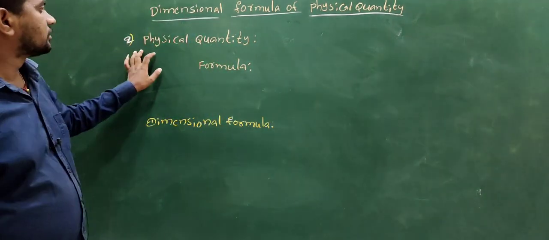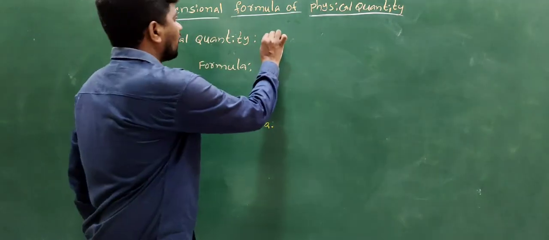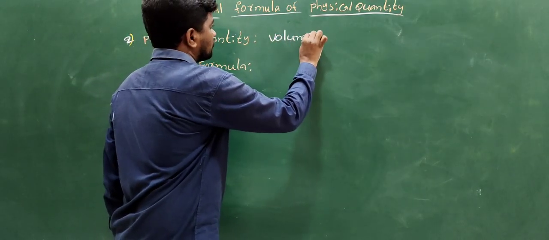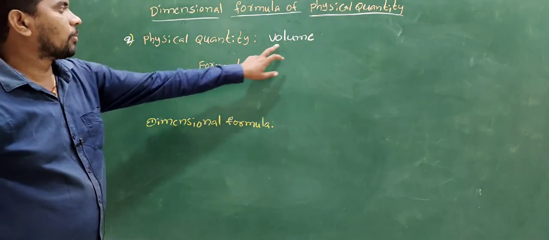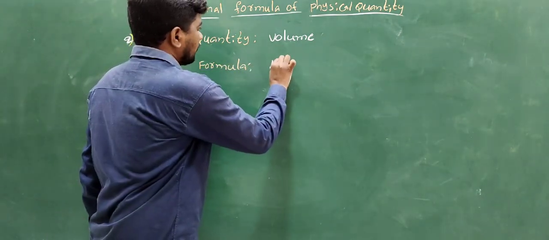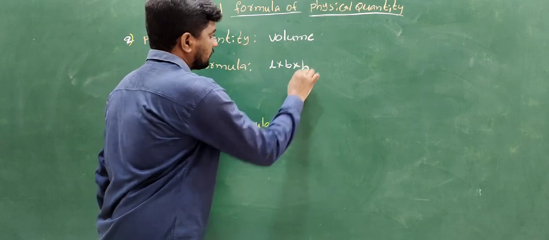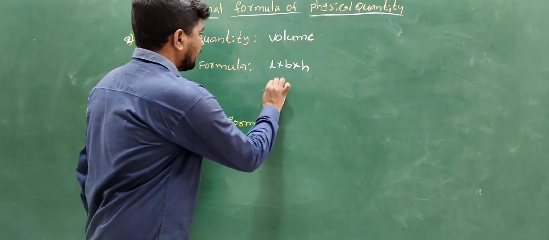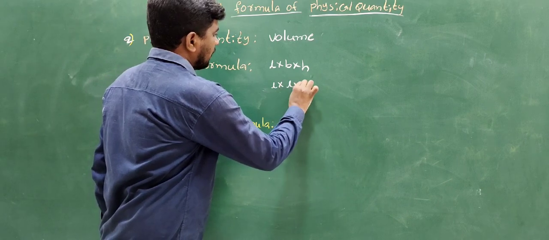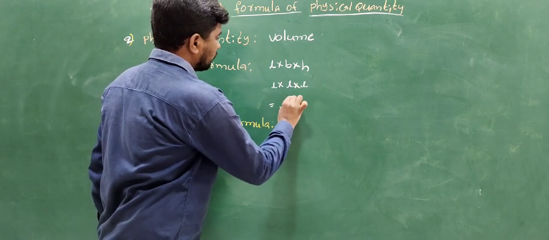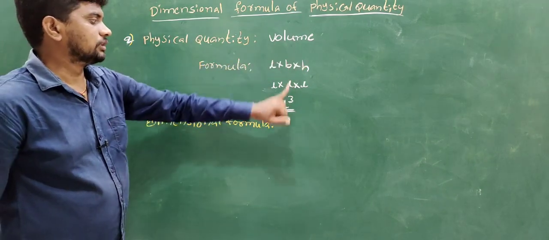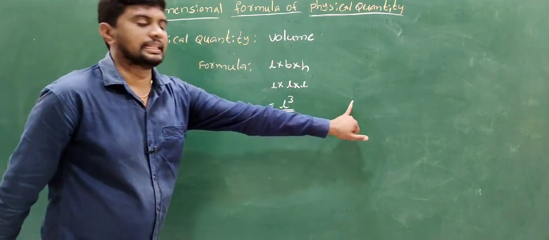The second one is the physical quantity of volume. The formula of volume is length into breadth into height. We consider breadth and height as length, so L into L into L is called L cube. The formula of volume is L cube, where L means length.